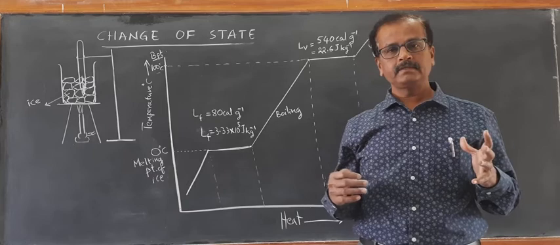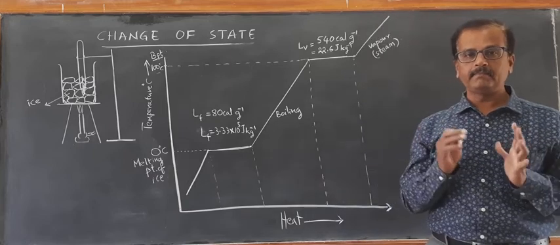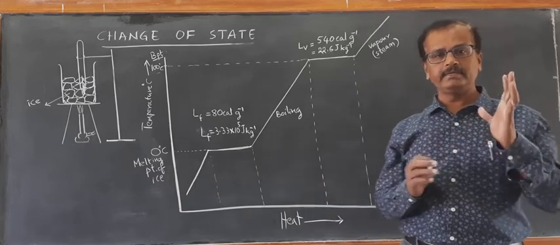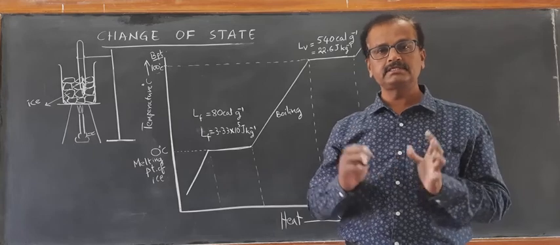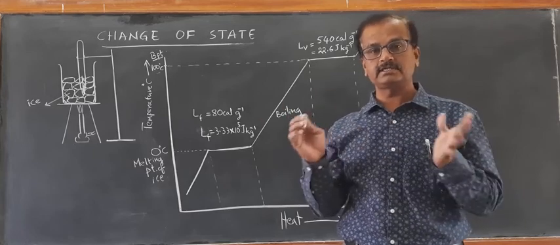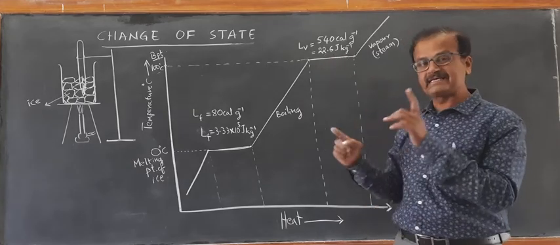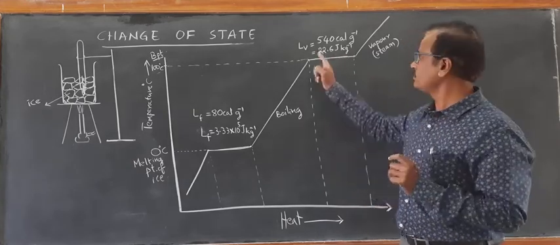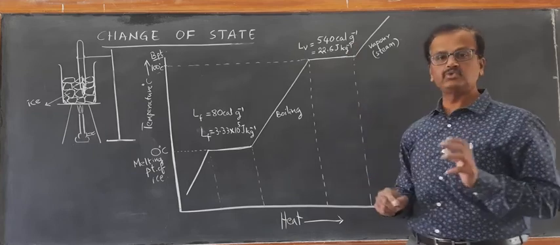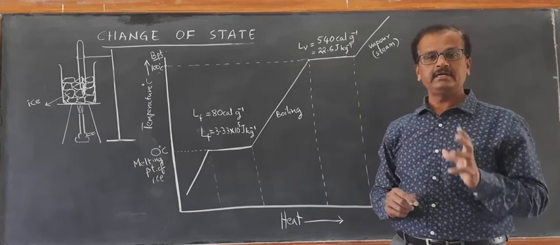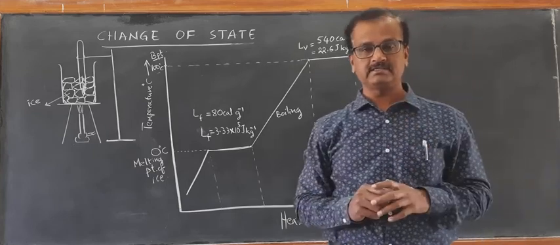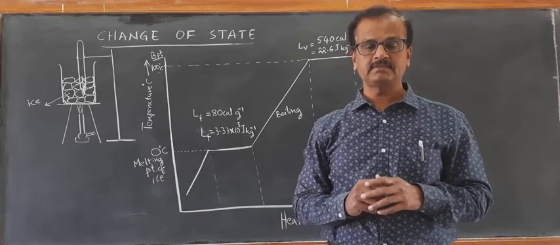Water at boiling point will be at 100 degrees Celsius, but steam at 100 degrees Celsius has this excess heat of latent heat of vaporization. That's why steam burns are very serious rather than water burns.